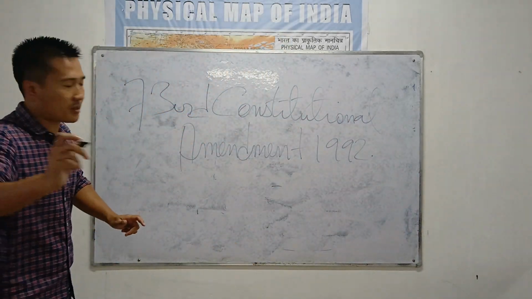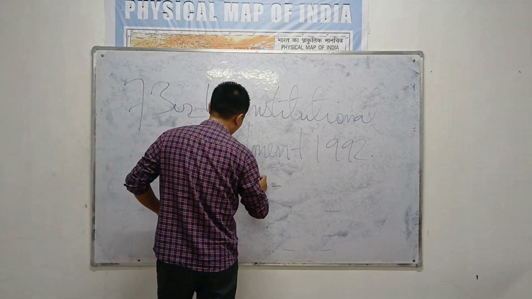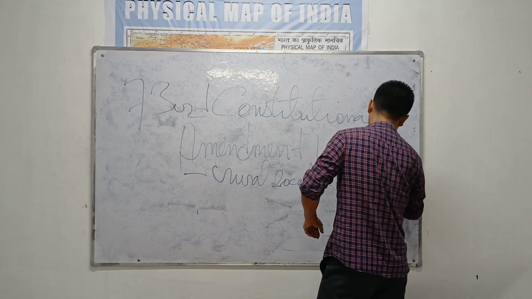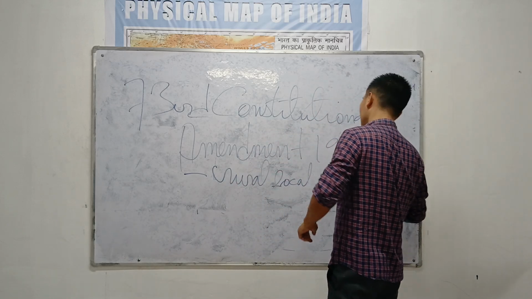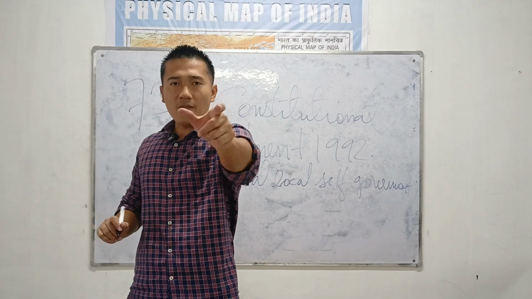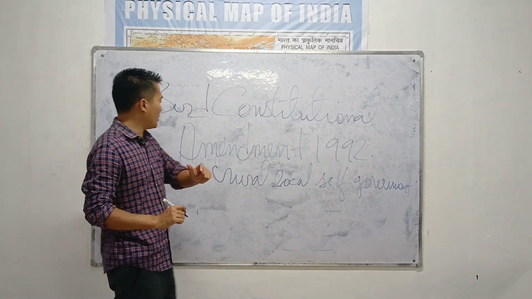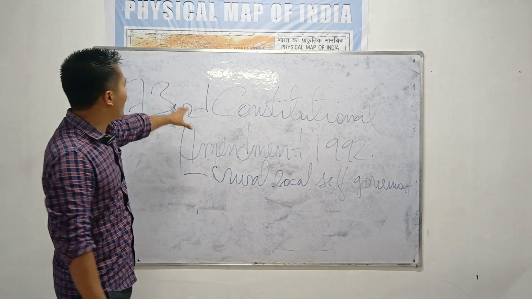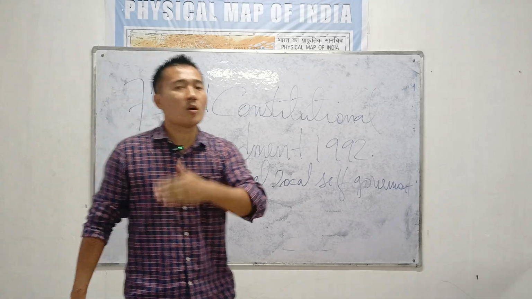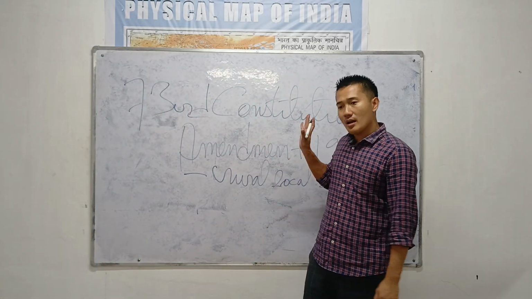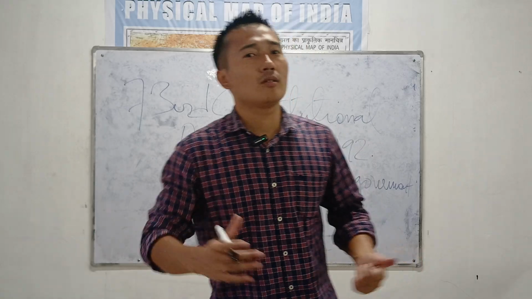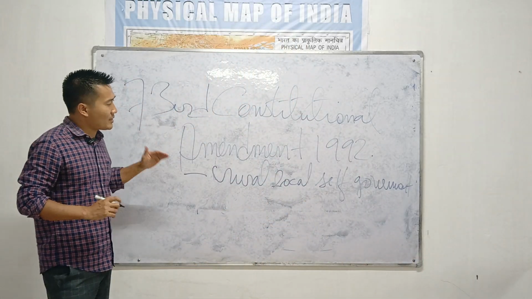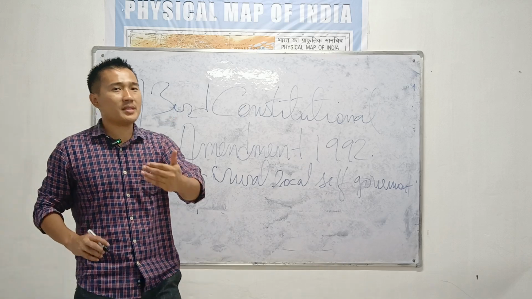This is the act which deals with the rural local self-government. The 73rd Constitutional Amendment deals with the rural local self-government. So see, this act is applicable only to those panchayats which you will find in the village, just like the counties and all. So this 73rd Constitutional Amendment Act 1992 is applicable only in the rural area, that means at the village level.